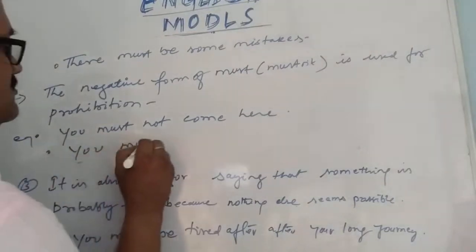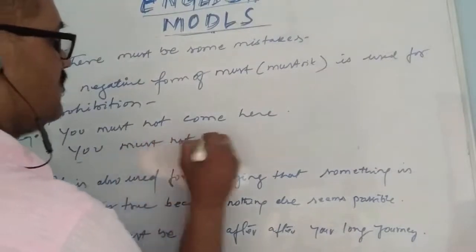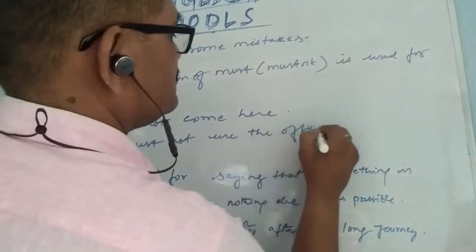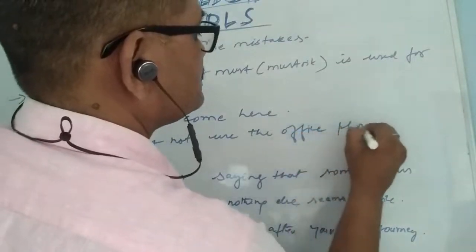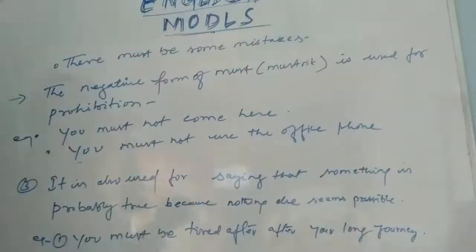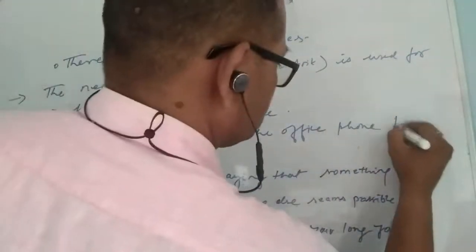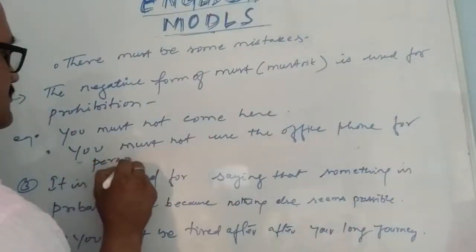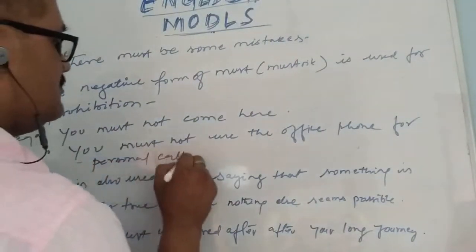You must not use the office phone. You must not use the office phone. Phone for what? For personal calls.